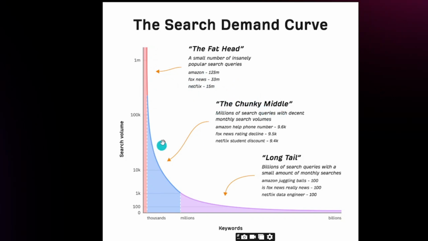Here you can see we have the chunky middle: millions of search queries with decent monthly search volumes, right? So Amazon help phone number has 9.6k search volume. People are searching the chunky middle tail keywords less than the one word keywords, which are short tail.